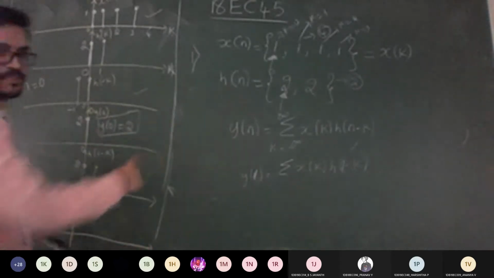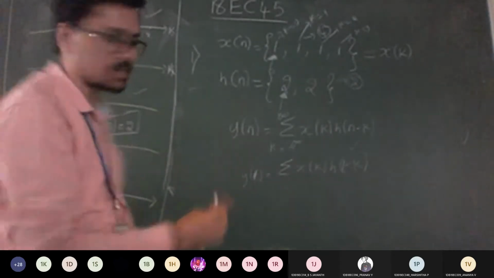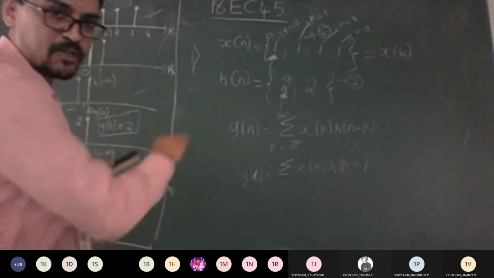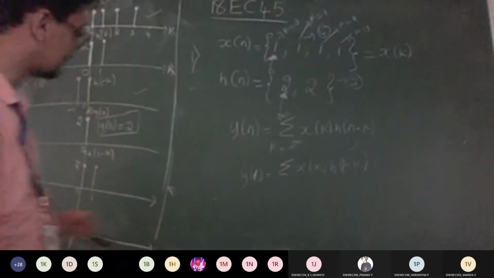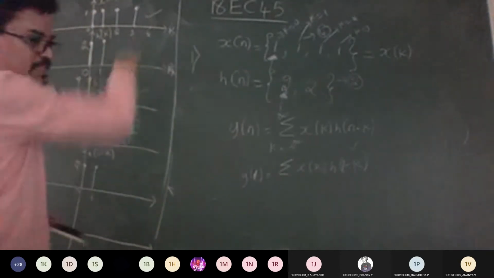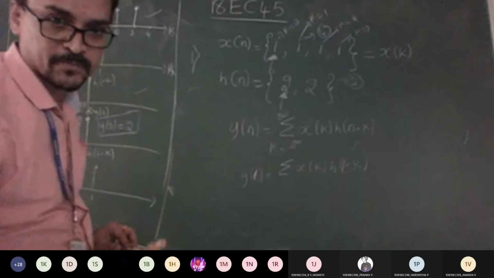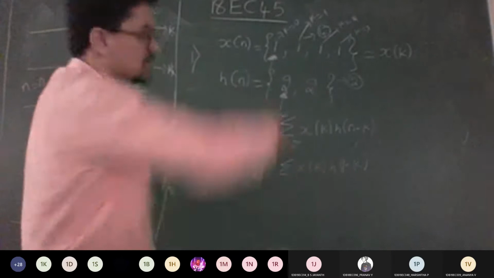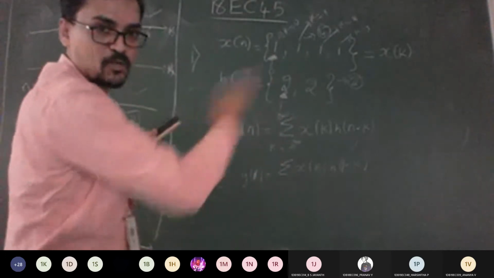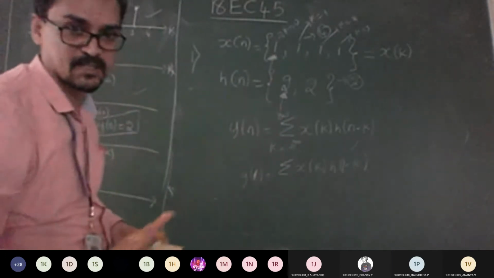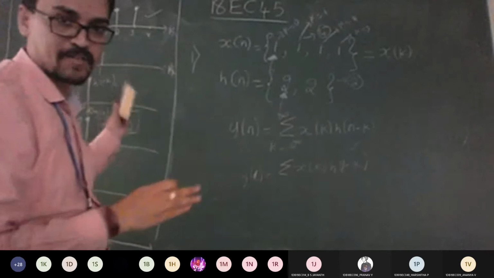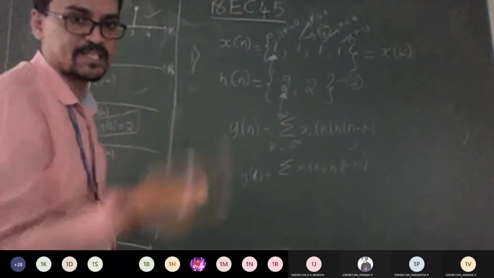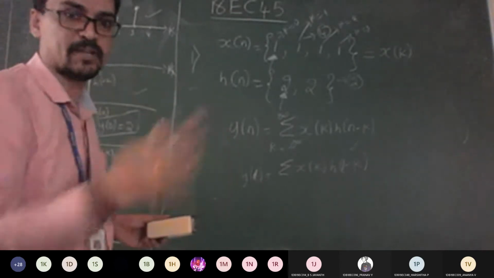While solving a problem in the exam or internal, split the page, or if you want to write on the next page also, not a problem, but make sure you do not get confused during multiplication. So my request is, in one page try to divide it in two so that you won't make many mistakes while multiplying. If you turn the page, x of k and h of k will be on one page, and h of 1 minus k will be on another page, and you will make a mess.